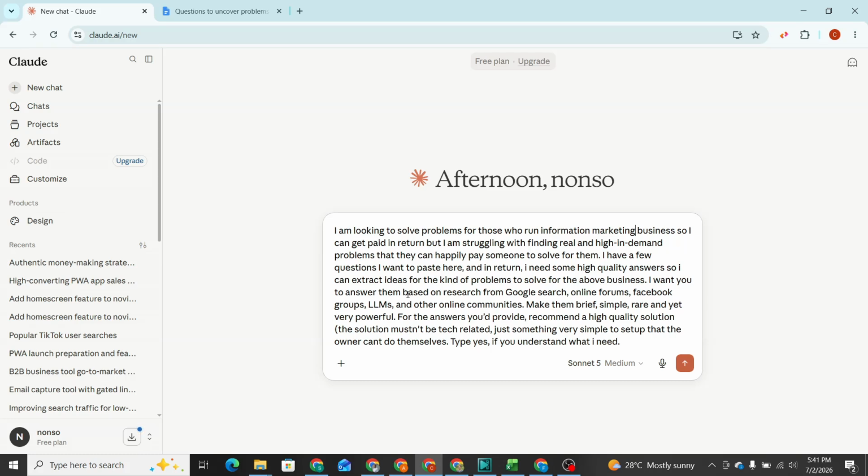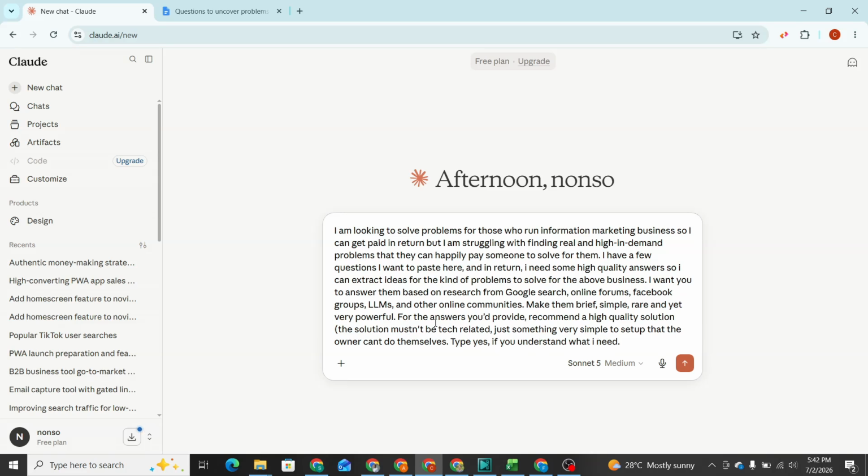I want you to answer them based on research from Google, online forums, Facebook groups, LLMs, and other online communities. Make them brief, simple, rare, and yet very powerful. For the answers you provide, recommend a high quality solution. The solution mustn't be tech related, just something very easy to set up that the owners can do themselves, like explaining to a 5-year-old, if you understand what I mean.